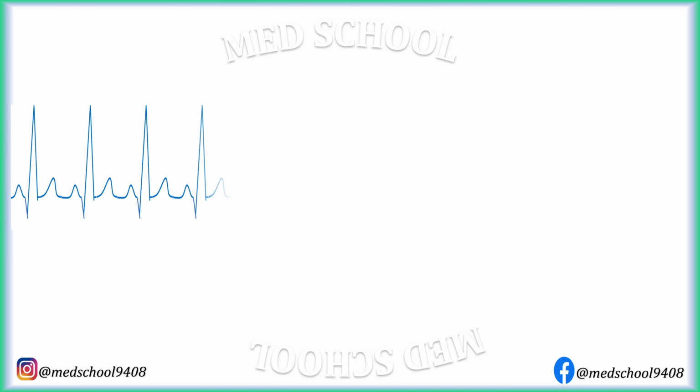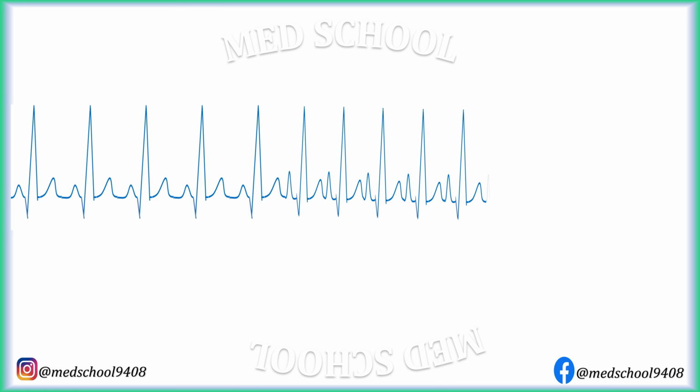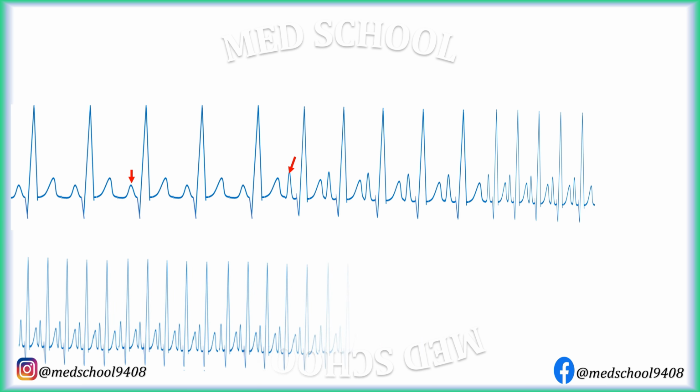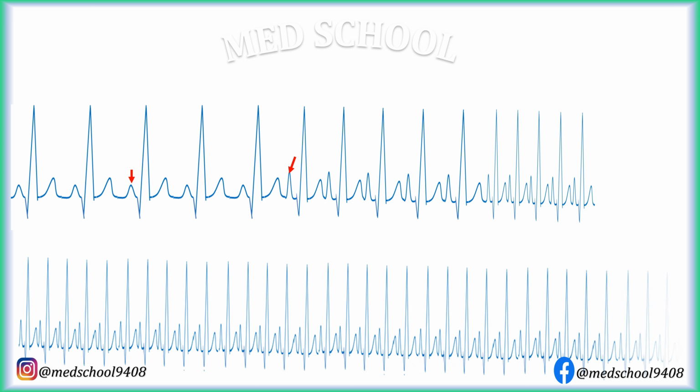As you can see in this strip, tachycardia started with a premature P wave, which has different morphology than the normal P wave. Heart rate slowly increases, which is also called the warm-up phenomenon. Ultimately, atrial tachycardia achieves a heart rate between 150 to 200 beats per minute. While terminating, the rhythm slows down gradually to change to sinus rhythm. This is called the cool-down phenomenon.